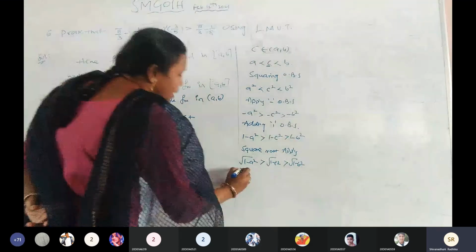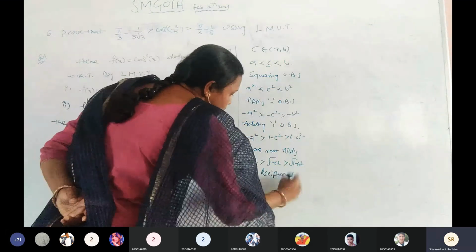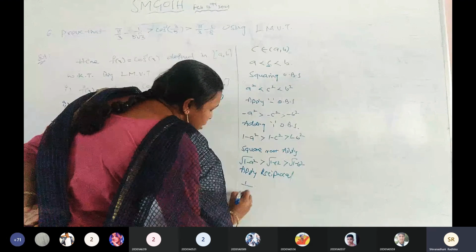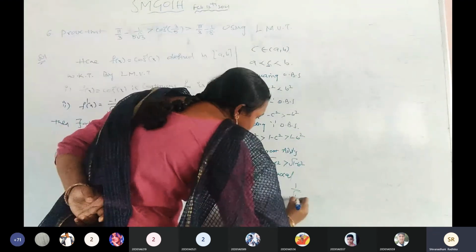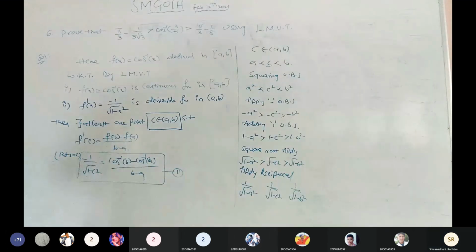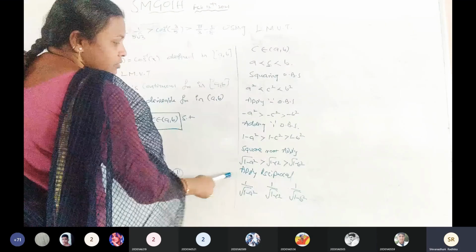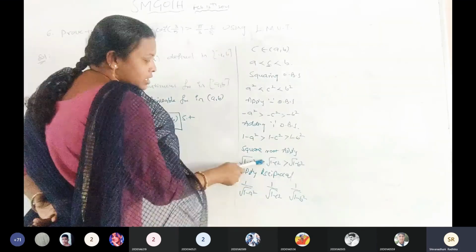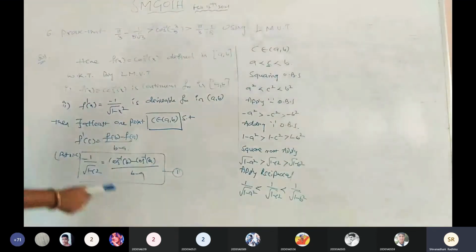Apply reciprocal. Then what we get here? 1 by under root of 1 minus a square, 1 by under root of 1 minus c square, 1 by under root of 1 minus b square. Now tell me what is the symbol? It will change. The symbol, when we are applying the negative and when we are going to apply the reciprocal, the symbol will change. Less than to greater than, again greater than to less than.